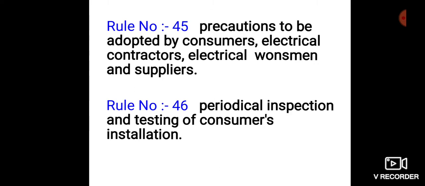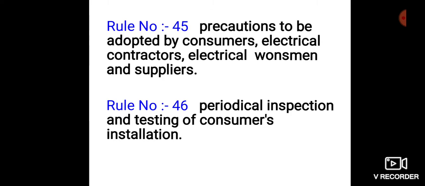Okay. In the event of the failure of any consumer to pay the fees on or before the date specified in the fee notice, supply to the installation of such consumer shall be liable to be disconnected under the direction of the inspector. Such disconnection, however, shall not be made by the supplier without giving the consumer 7 clear days' notice in writing of his intention to do so.